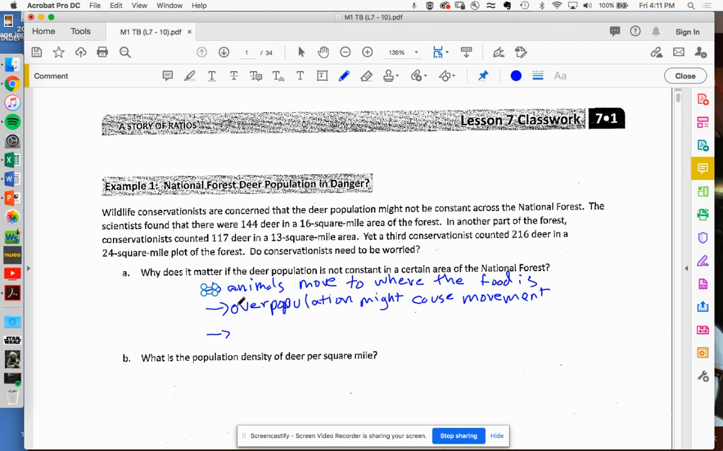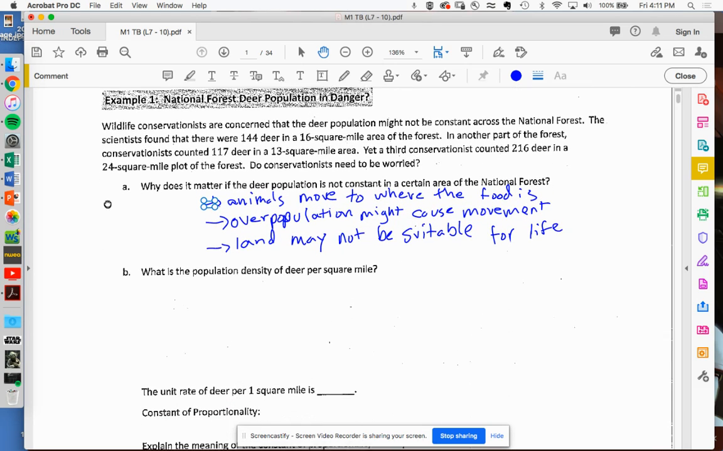They're kind of all tied together, but maybe there are more animals in other areas because the land may not be suitable for life. So are you going to have a lot of deer in that area if it's rugged terrain and no food? No. You might come up with some other reasons, but those are some that conservationists would look at and try to decide, are we okay? Are they too spread out? Is there more in one area, less in another area?